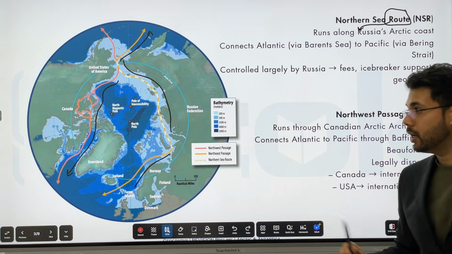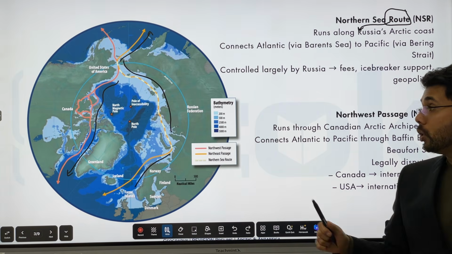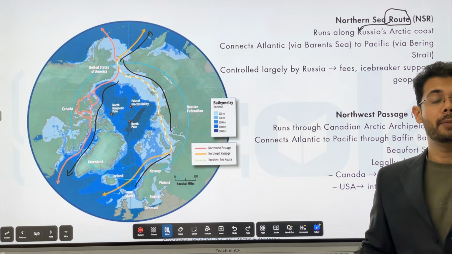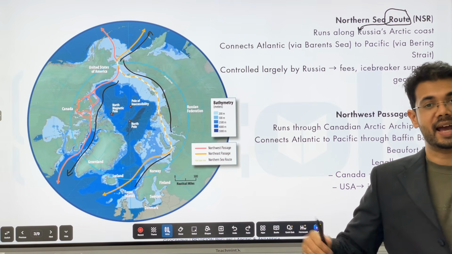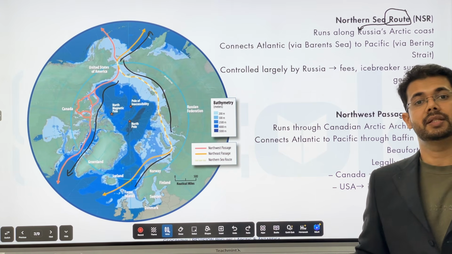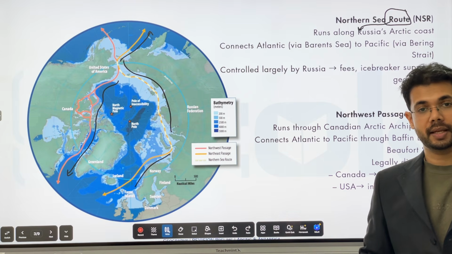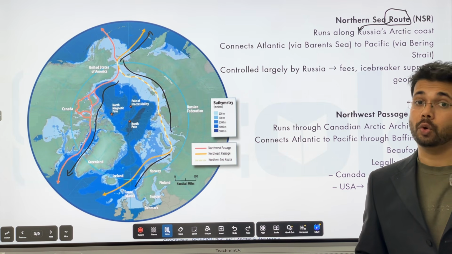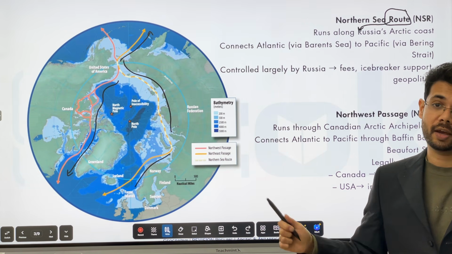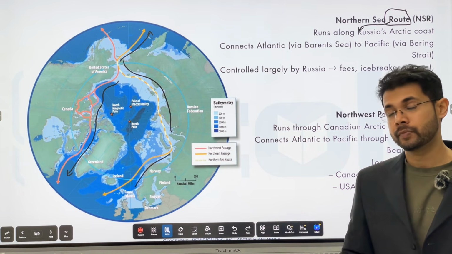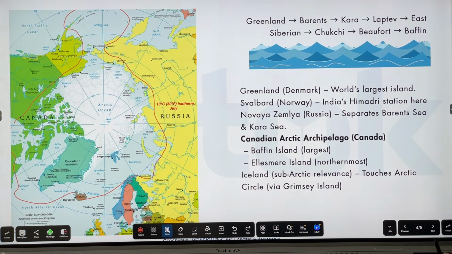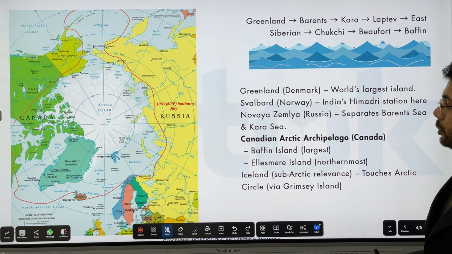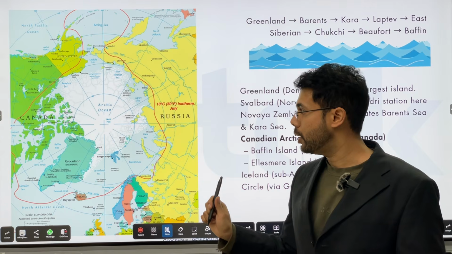So US and Canada are also in dispute regarding who controls the Northwest Passage, because Canada says that because the routes are going through its islands, it is Canadian territory. But US and its allies, mostly in the NATO, say that no, these are international routes, so they have to be under international law. Let's see how that turns out. Sometimes logic fails.